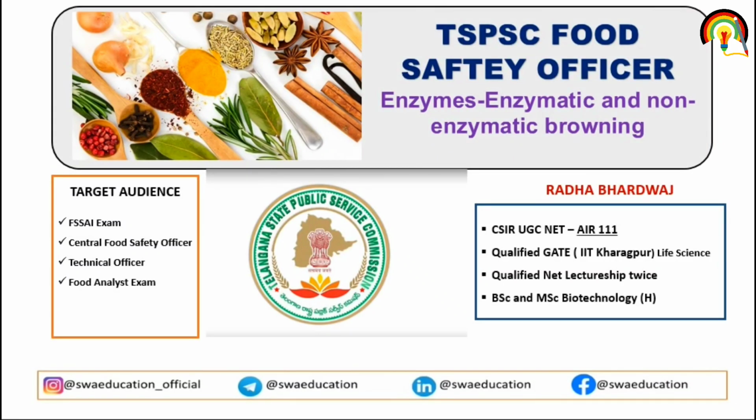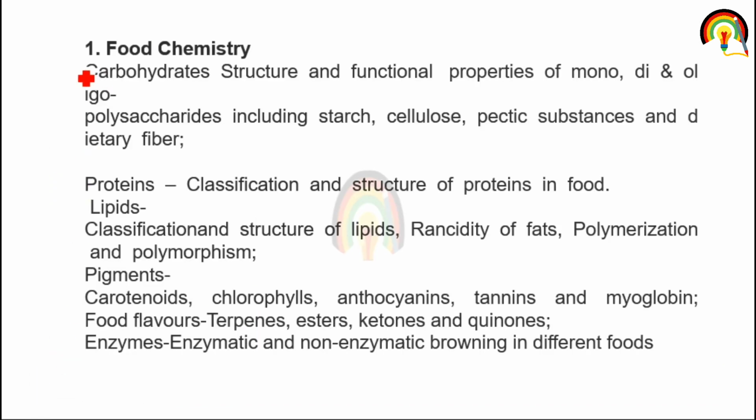Welcome to SWA Education, myself Radha, and today we are going to discuss enzymatic and non-enzymatic browning. This lecture is mainly beneficial for the aspirants who are going to prepare for the Telangana Food Safety Officer examination. In our previous few lectures, we already covered carbohydrate, protein, lipid, pigment, food flavor and food color. This is the last topic of the unit, that is biochemistry, and this is enzymatic and non-enzymatic browning. So let's get started with today's lecture.